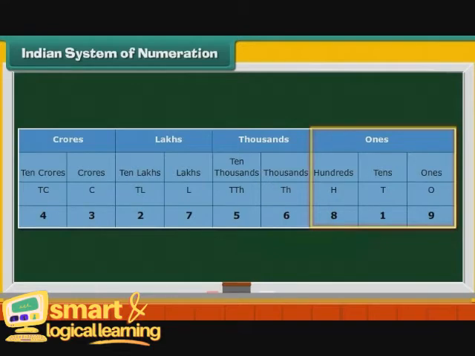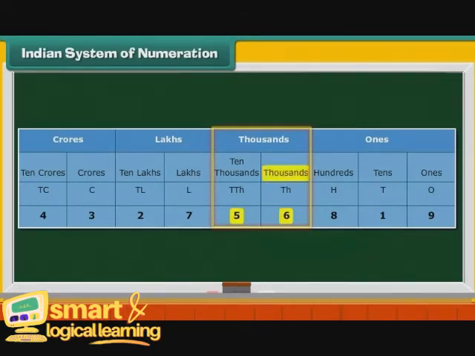The ones group has 3 digits: 9, 1, and 8. Each of these digits has a specific place. They are ones, tens, and hundreds. Similarly, the thousands group has two digits, 6 and 5.